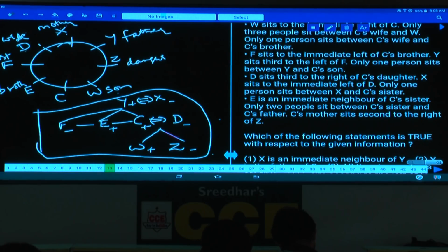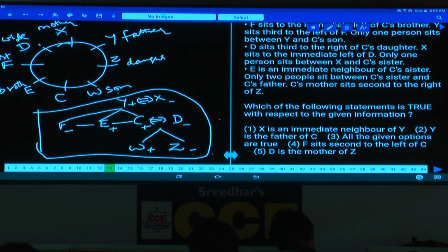Then question number 13. Which of the following statements is true with respect to the given information? X is an immediate neighbor of Y. Yes, definitely true. And Y is the father of C. This is also true, isn't it? And all the given options are true.